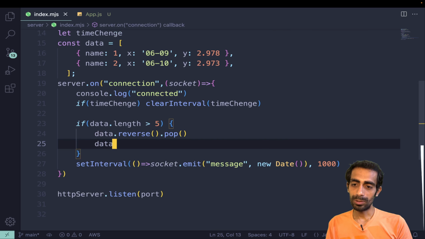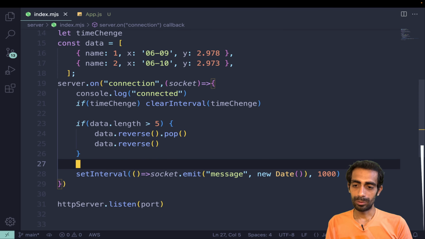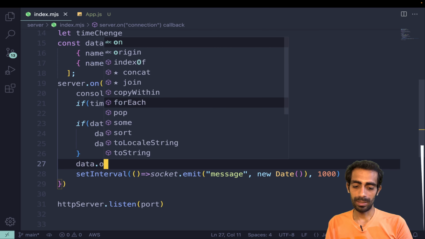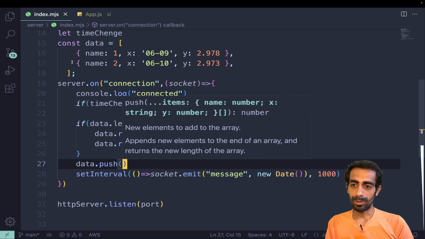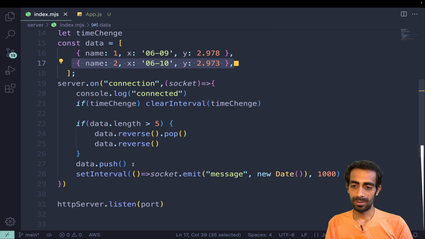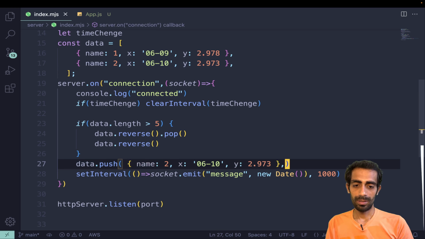Then again you need to do data.reverse. Once you do reverse, you can start to push the new one over here. How will you push that? I'm going to push a new one, grab this here, and here you can use a math.random number according to your choice. It's all your choice.